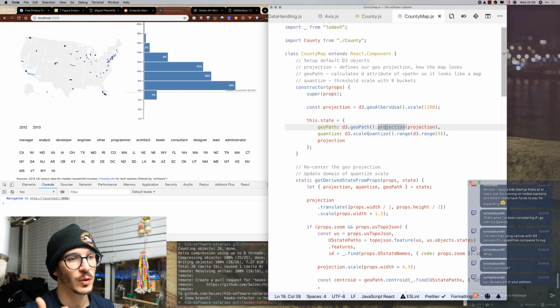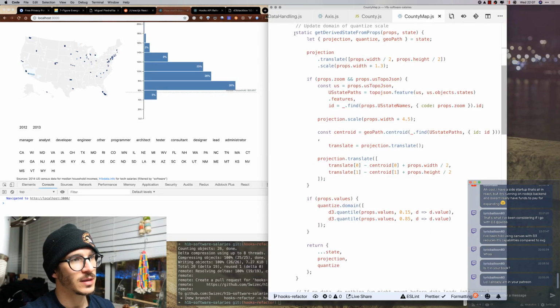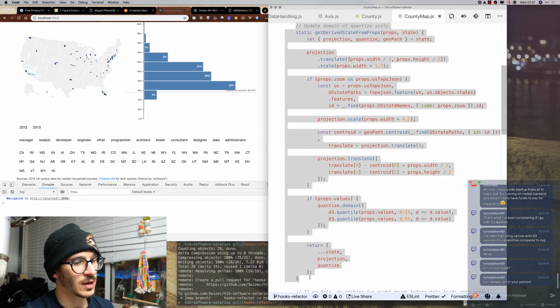So we have a quantized scale which gives us the colors. We have a geopath that takes JSON data, topoJSON data, and converts it into a geographical shape for an SVG path. We have the GeoAlbers projection, and then this is something that would make Dan Abramov turn in his grave, I think.